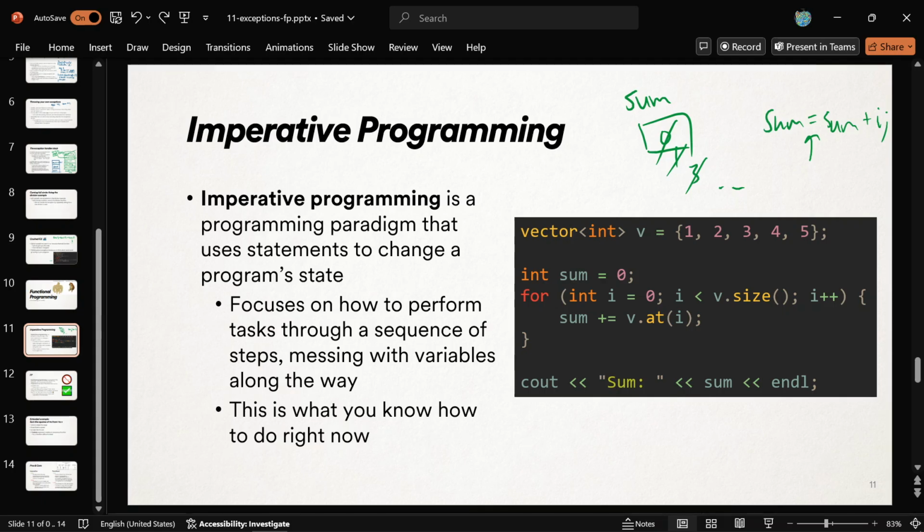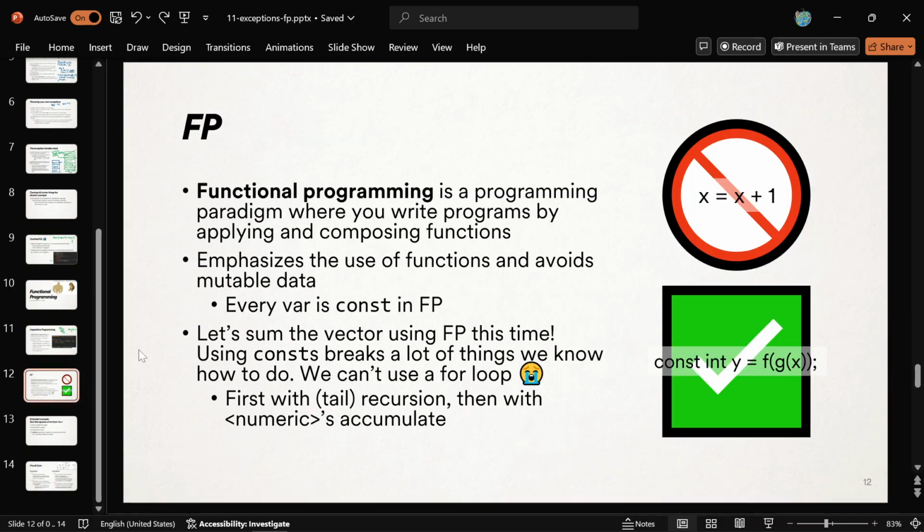So let me show you how to do this code, right? The sum of a vector in a functional programming way. All right, we're gonna use const. We can't use a for loop because for loops are changing stuff. How do you do this? All right, let's figure this out. Let me show it to you.